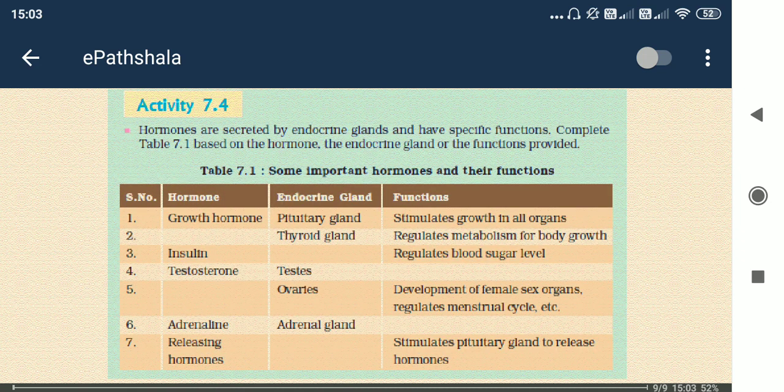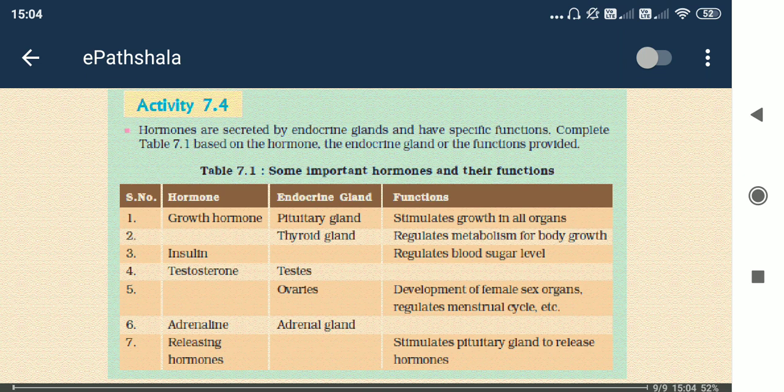I would like to discuss some other hormones like thyroxine. Thyroxine is secreted by the thyroid gland. We need iodine for the formation of thyroxine, because in the thyroxine structure we have an iodine group. So we need that iodine supply, which is why iodine is a must. If iodine deficiency occurs, then thyroxine will be less in our body, and the thyroid gland will get enlarged. That is known as goiter.